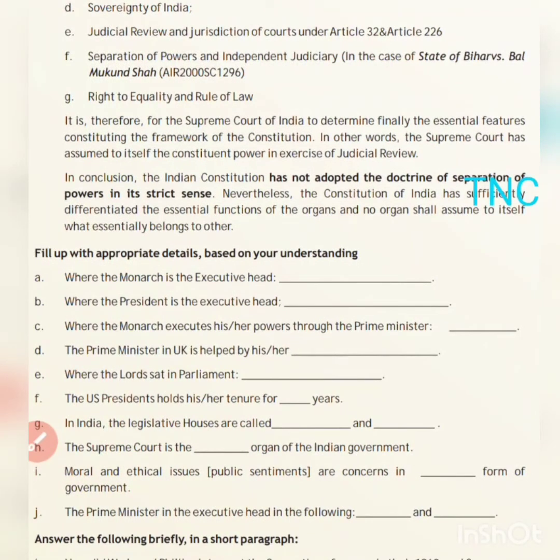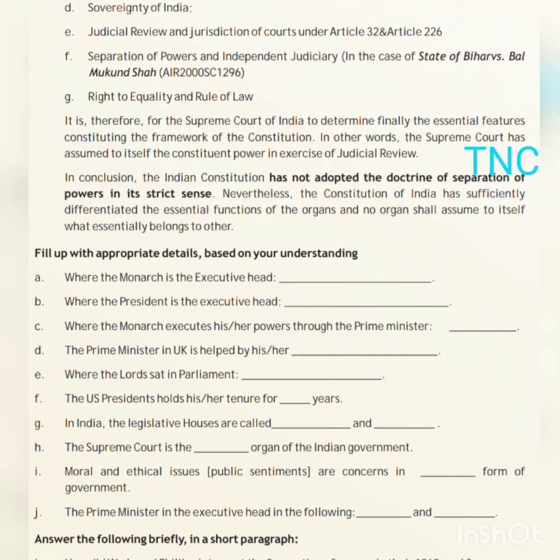Sovereignty of India: India will be a sovereign state wherein no external power can intervene and cannot ask how the government of India has to take decisions for the betterment of the country. They cannot instruct us what to do and what not to do. Judicial review and jurisdiction of courts under Article 32, Article 226, we have seen this, writ jurisdiction.